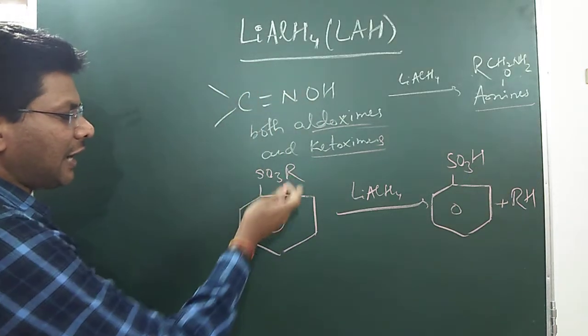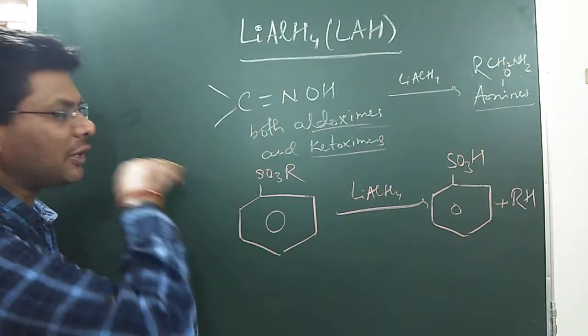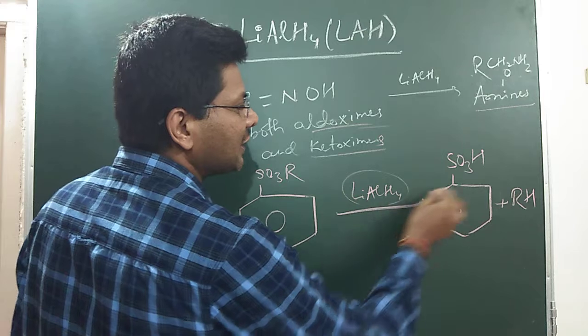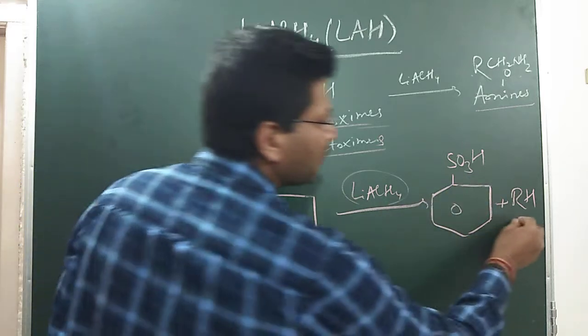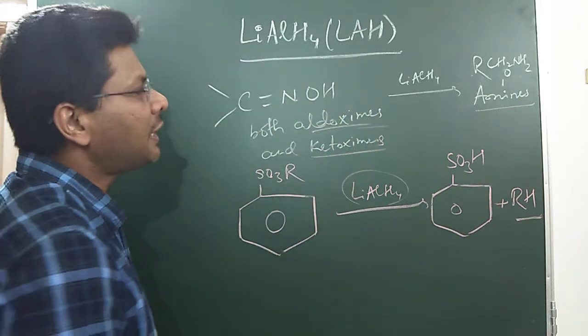If we see alkyl benzene sulfonate or sulfonic acid, we see that on reduction with this it gives benzene sulfonic acid plus alkanes.